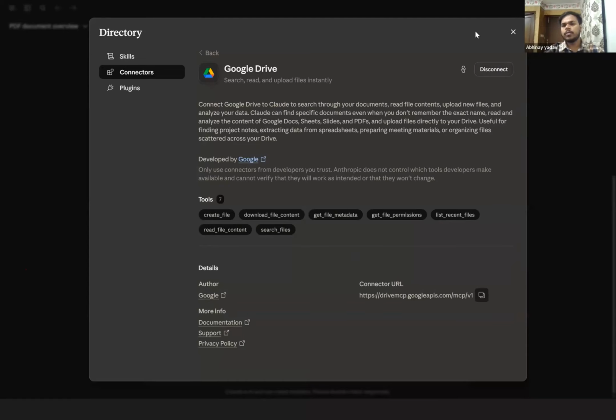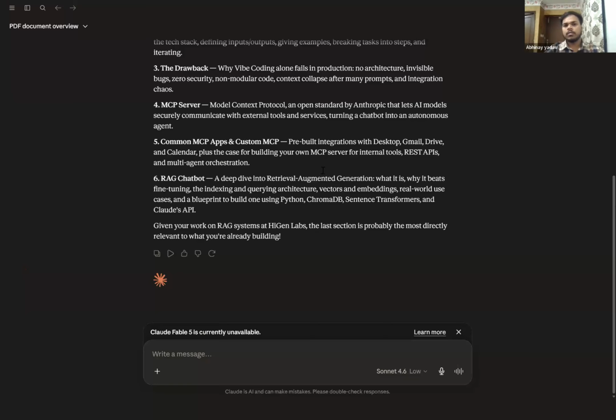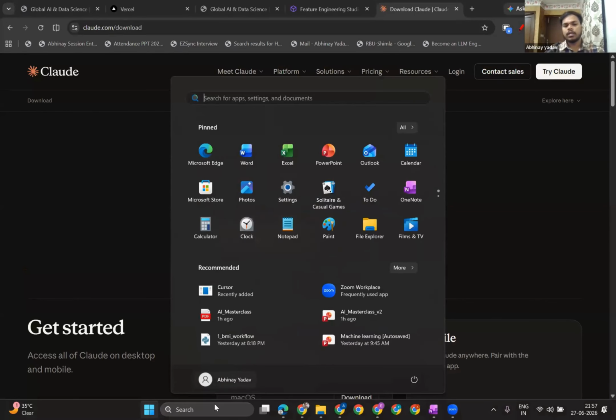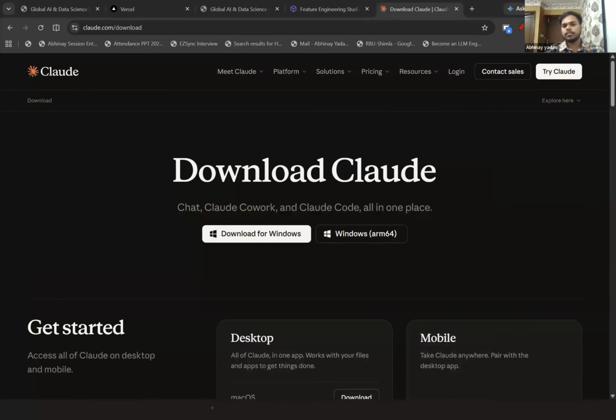You don't need to worry about that. You have to simply give the authentication. What does the authentication mean? Now your Claude has access to your Google Drive. Now let me show you how. Just remember one thing: when you install or connect any particular application, you need to restart from scratch. Just close and then open Claude again.